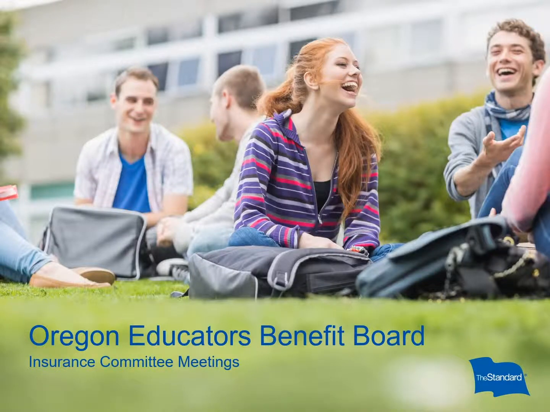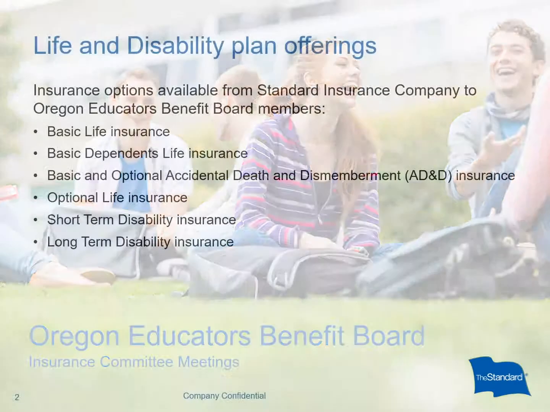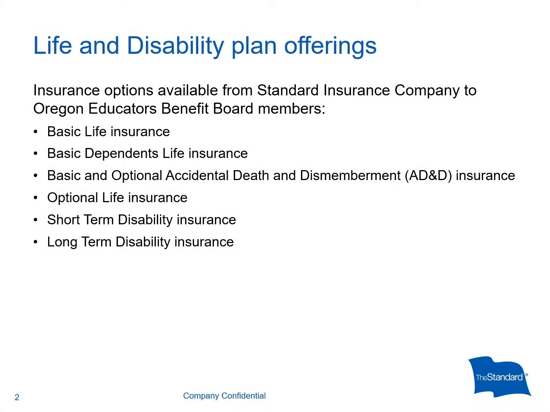Today we'll be discussing life and disability insurance products that you can offer to your employees. Standard Insurance Company, also known as the Standard, is pleased to partner with OEBB in providing the following insurance products to your employees: basic life insurance, basic dependent life insurance, basic and optional accidental death and dismemberment insurance, optional life insurance, short-term disability insurance, and long-term disability insurance.